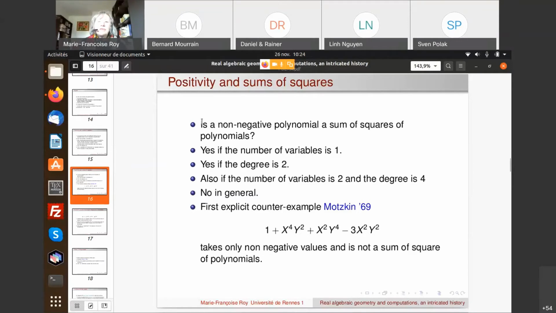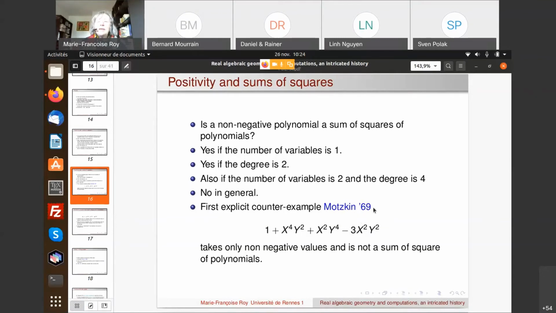Well, there is one extra case that I'm not really discussing in detail, which is a little more complicated. When the number of variables is 2 and the degree is 4, it's also the case that a non-negative polynomial is always a sum of squares of polynomials. But in general, we have explicit counterexamples.